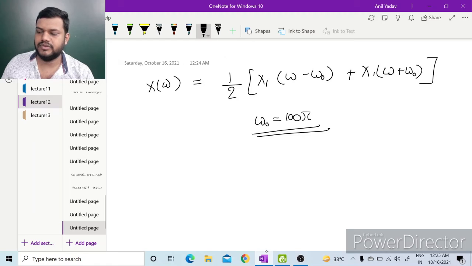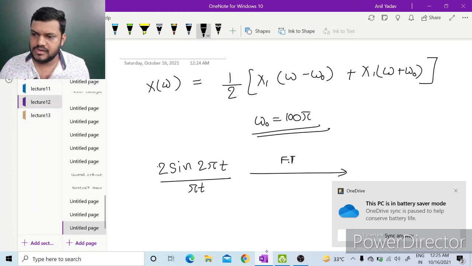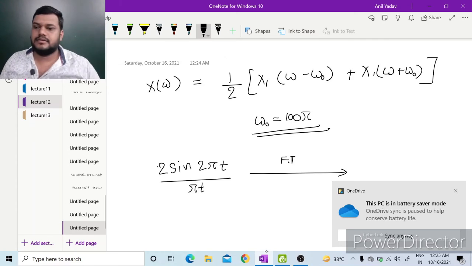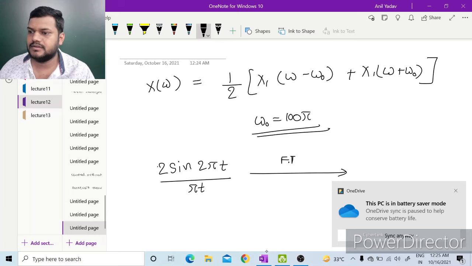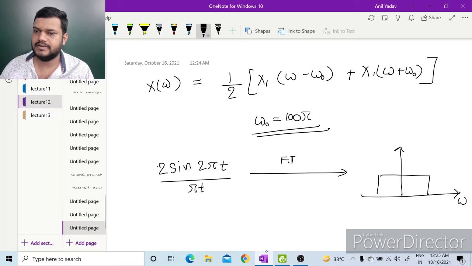We know that 2 sin 2 pi t upon pi t has a Fourier transform which is a rectangular pulse from minus 2 pi to 2 pi with amplitude 2.